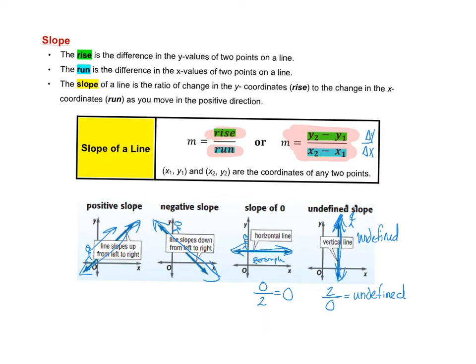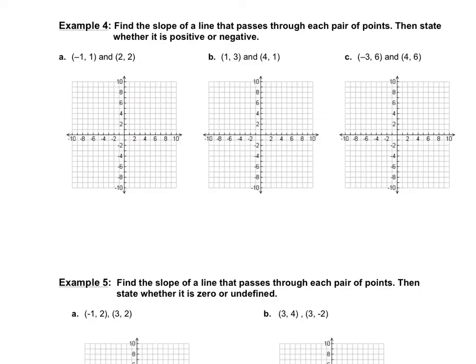You can't do it. And so what I'd like to remind people of is this is the head of the person skiing. 0 over a number: they're skiing along a slope like this. That's a 0 slope. When someone's skiing along this undefined slope, look at where their head ends up at the bottom. They flip over, and this is what they look like, so it's undefined. Just a little way to remember it.